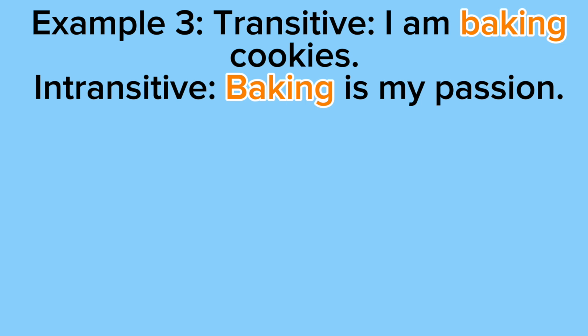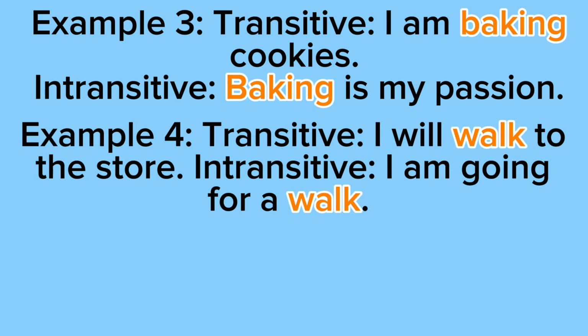So example 3 with the transitive verb says I am baking cookies. So remember with transitive verbs, we have to have a subject and an object. The subject is I because I'm doing the baking, and the object is the cookies because the cookies are being baked. The example with the intransitive verb says baking is my passion. And remember with intransitive verbs, we don't need an object, we just need a subject. Our subject is baking.